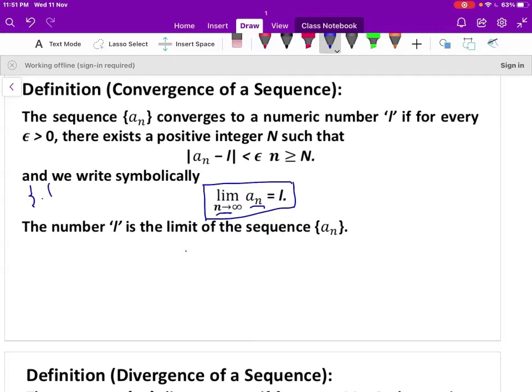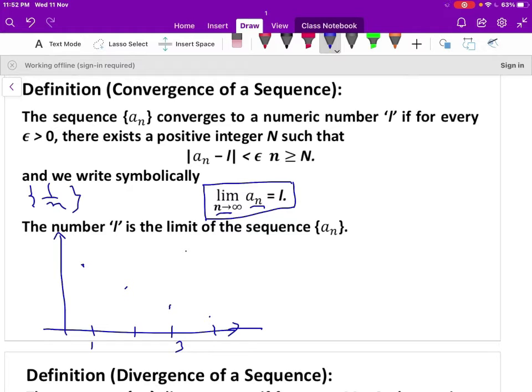Let us take an example, the sequence 1 by n. So let us plot the graph of the sequence 1 by n. When n is 1, the first term of the sequence is 1. When n is 2, the second term of the sequence is 1 by 2. When n is 3, the third term of the sequence is 1 by 3. When n is 4, 0.25.